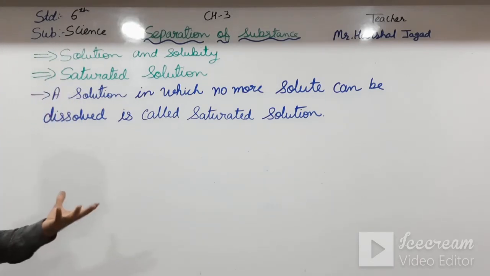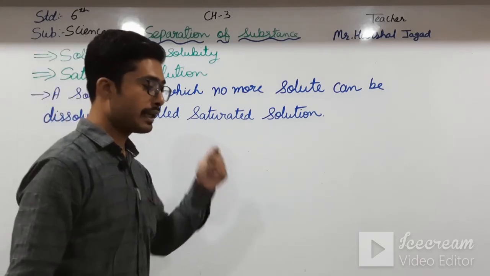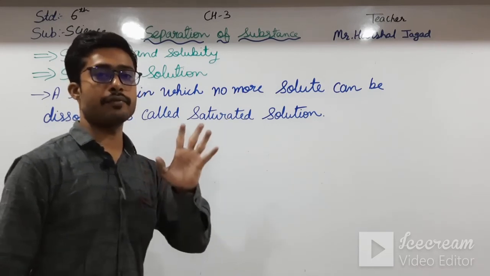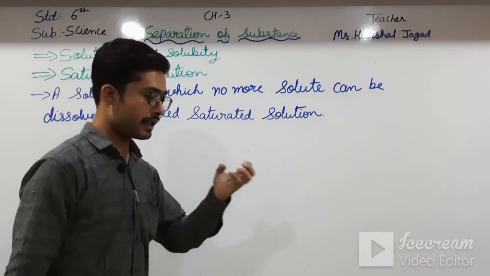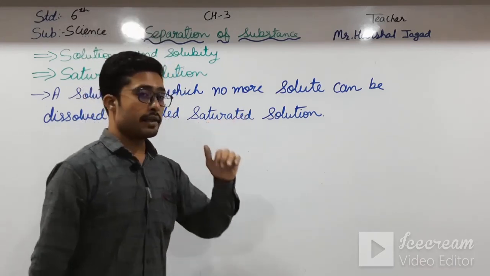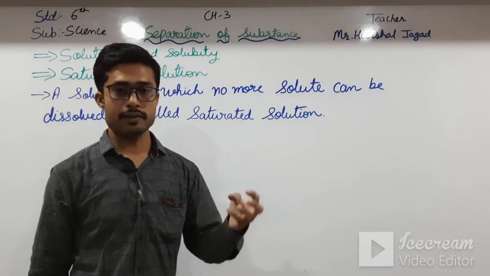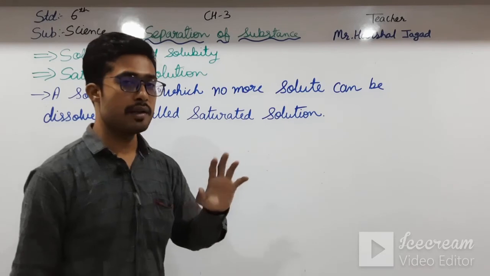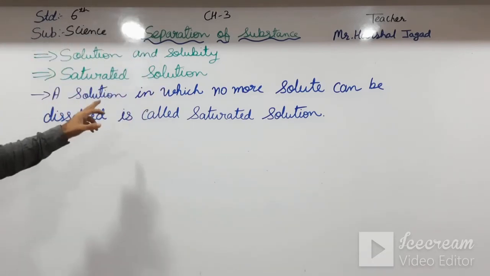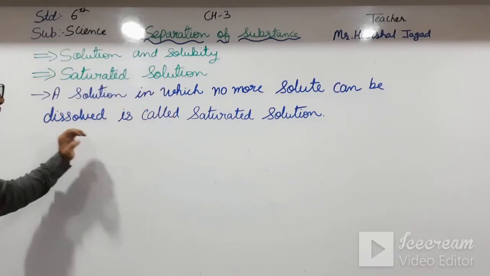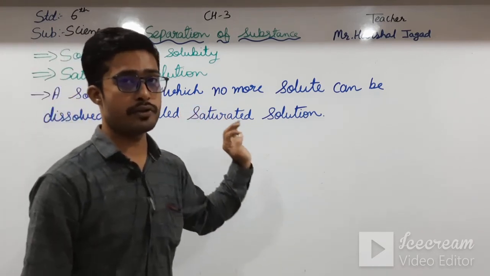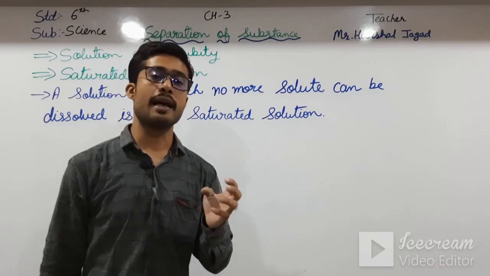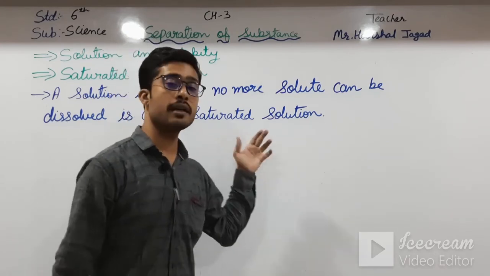Means, if we have a cup of water and we add salt, then after a specific density of water, the salt will not dissolve in water. Salt will just be there as insoluble solid particles in the water. So a solution in which no more solute can be dissolved is called a saturated solution. Means, with these insoluble solid particles which we get, the solution will be a saturated solution.